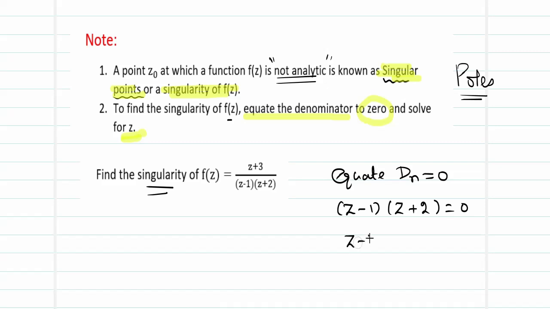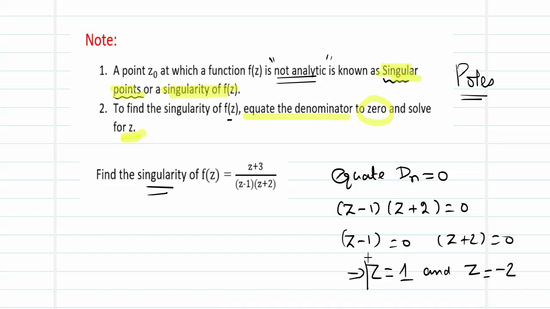So I have z minus 1 equal to 0 and z plus 2 equal to 0. On solving, this gives z equal to 1, and this gives z equal to minus 2. So my poles or singularities are z equal to 1 and z equal to minus 2.